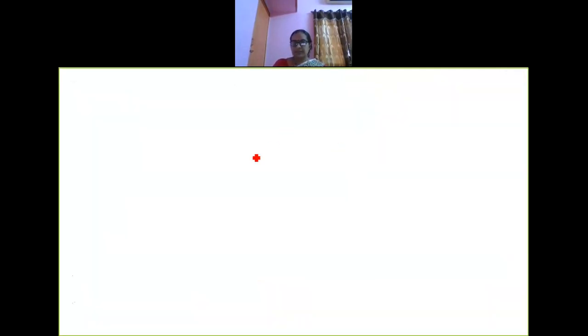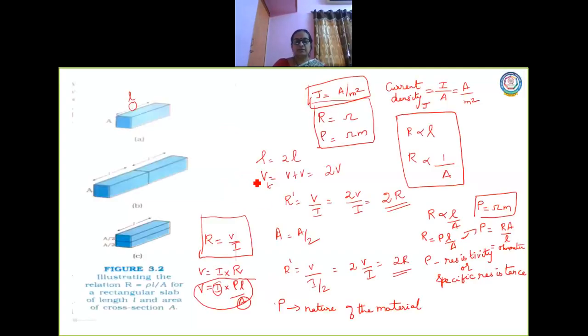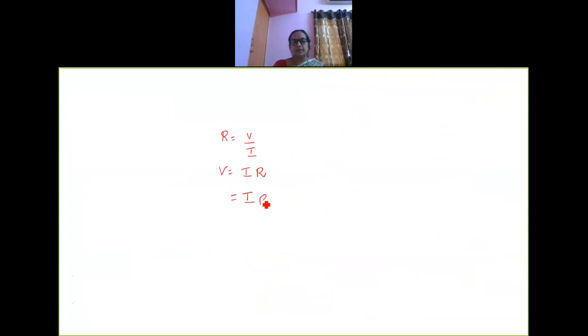The first formula is R equal to V by I, or V is equal to I into R. Now I substitute for R as rho L by A, which is equal to V, and I took the value of I by A, which is termed as J. J is equal to I by A. Now this is called resistance, whose unit is ohm.